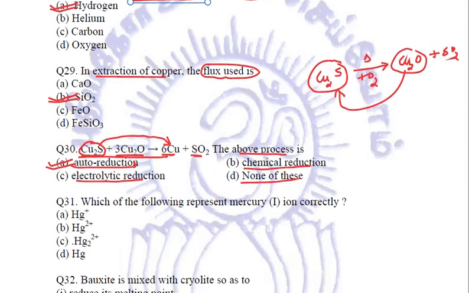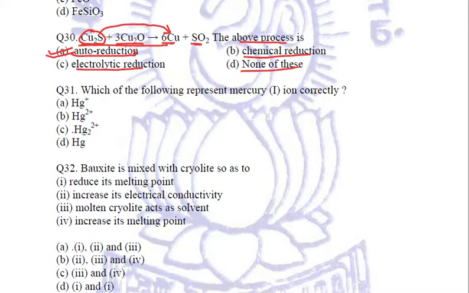Okay. Next question. Which of the following represents mercury 1 ion correctly? Now we are talking about mercury 1 ion. We know that mercury has two forms, either mercury 1 ion or mercury 2 ions, right?